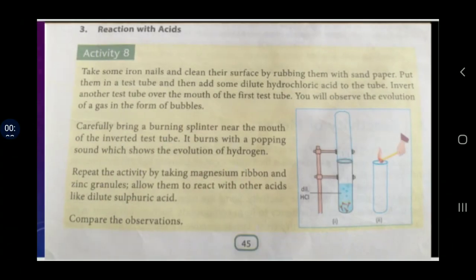So let us study another property of metals and non-metals, that is the reaction with the acids. This we will study with the help of an activity.